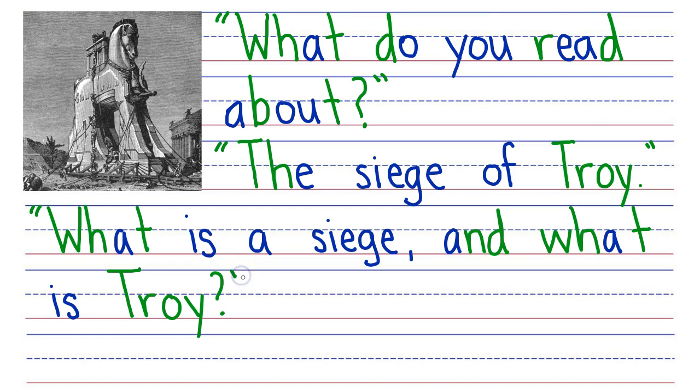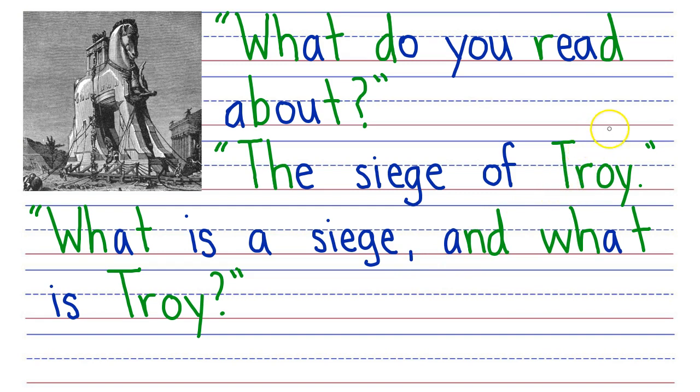In quotes. Alright, so the background story to this poem is it's about a little boy who's asking his dad what he reads. He says, "Dad, what do you read about?" The dad says, "The siege of Troy." The boy says, "What is a siege and what is Troy?" And then the poem goes on, where the dad provides a little bit of an answer.